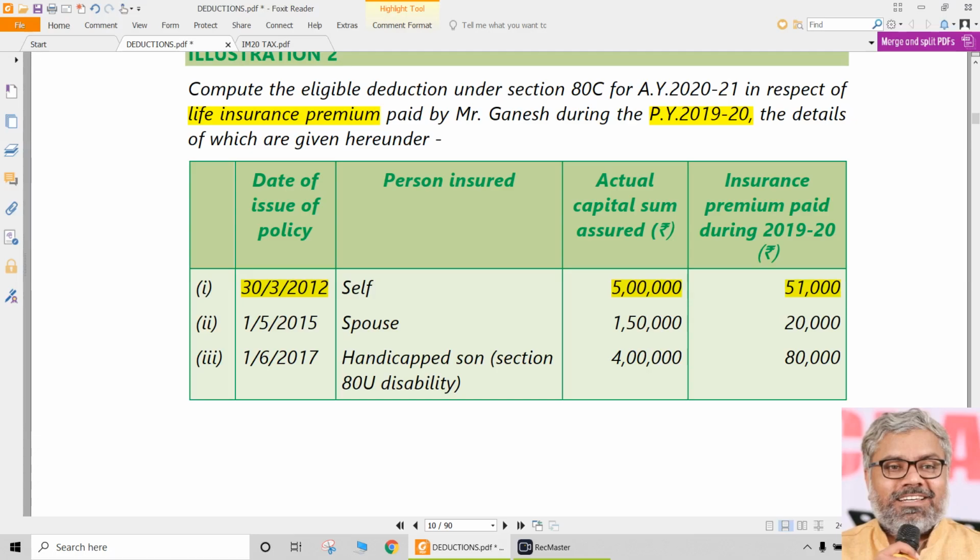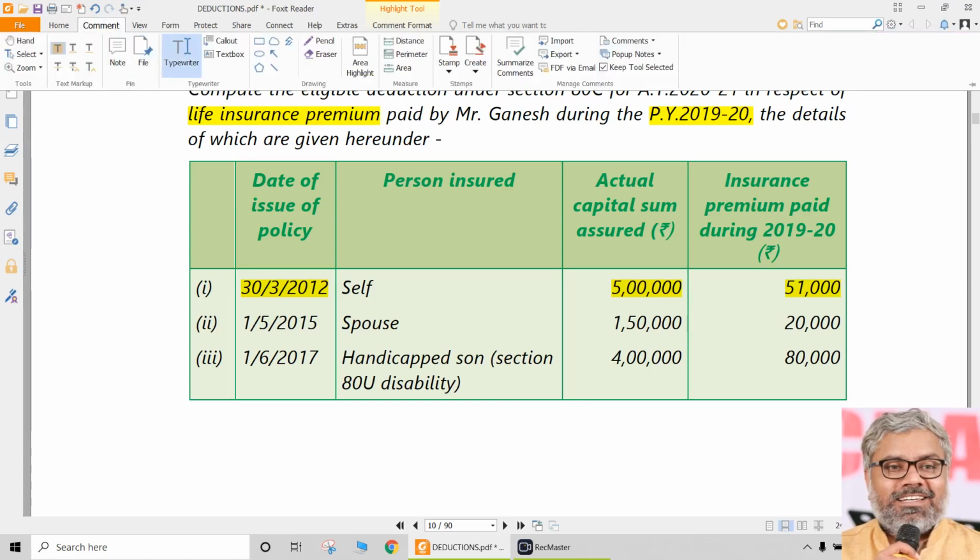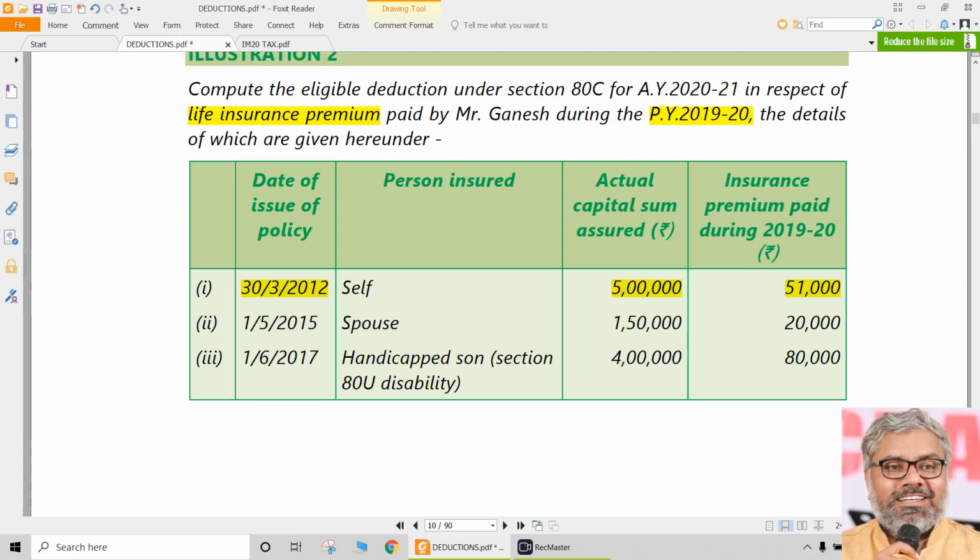So 51,000 divided by 5 lakhs is around 10.2%, exceeding 10%. So the question comes whether this 51,000 can be claimed as deduction under ATC or not. The answer is yes, it can be claimed, because the limit before 1/4/2012 was 20%, not 10%. Though it has exceeded 10%, it did not exceed 20%. So this 51,000 will be eligible for deduction under ATC, no problem. And anyway, the policy is on the self himself.